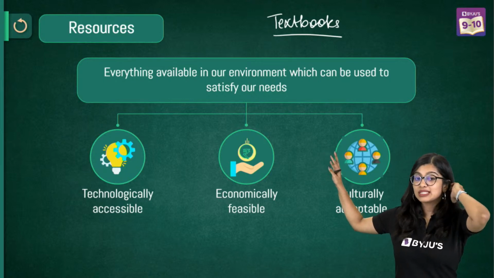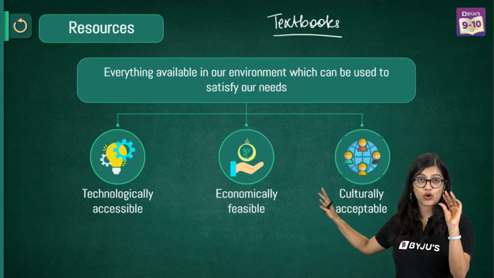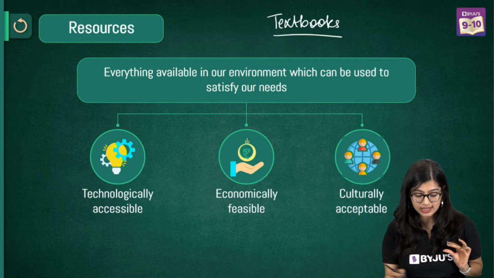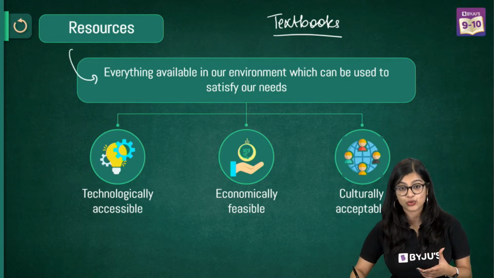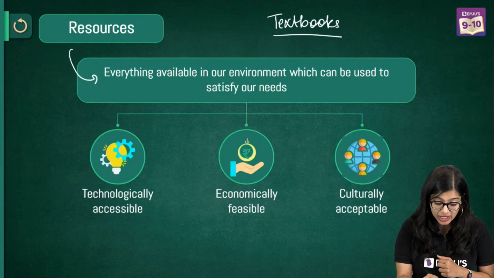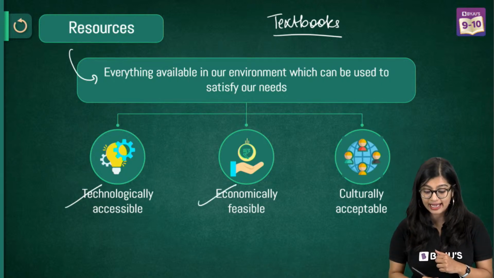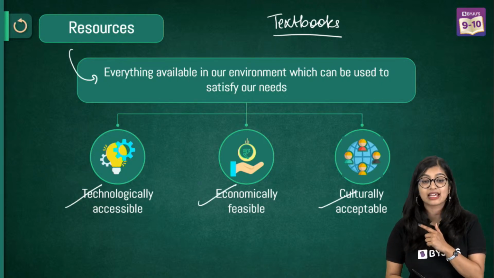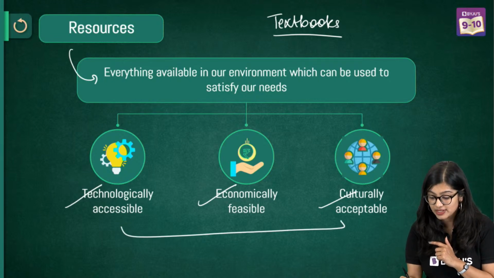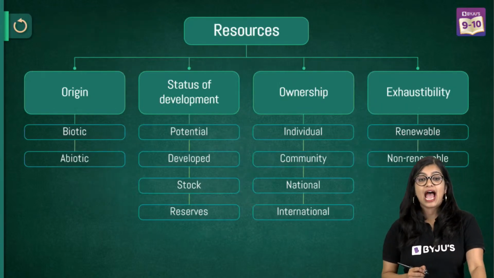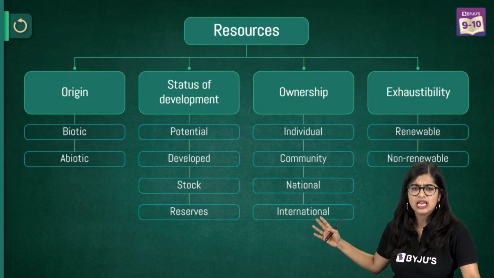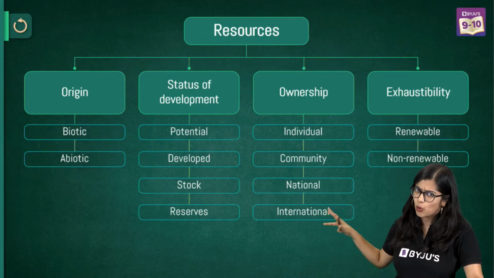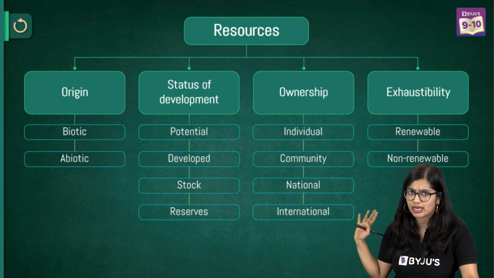Moving on, we started this chapter by talking about what resources are. Resources are everything present in our environment that can be utilized by us, which can be technologically accessible, economically feasible, and culturally acceptable. This is very, very important. Resources can be broadly classified in various ways. This is not something you need to know in greater detail, it's just for your broad understanding.